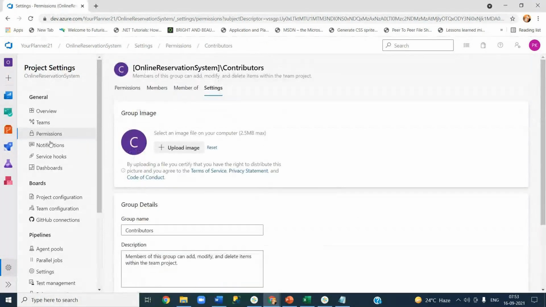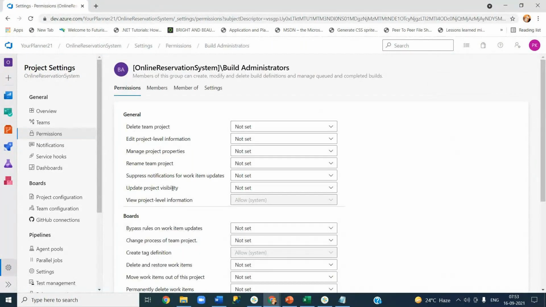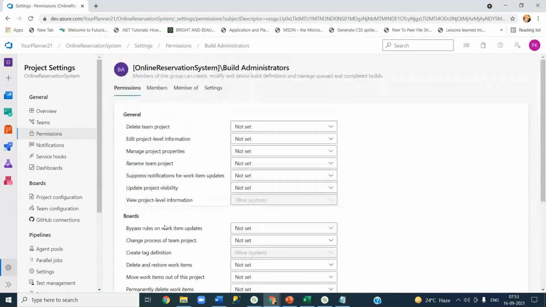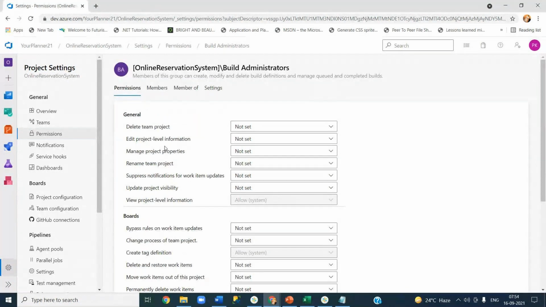Similarly, if you go back to permissions, let's click on build administrators. You can see many things are not set here. Since we are in the boards section, you see some permissions. You have permissions in repos separately as well. We will look at that when we go to repos. Here also you can see not set, and you can go and set them. Since he is a build administrator, not the project administrator, that's the reason you see most of them are not set. If you want to change, you can change it.